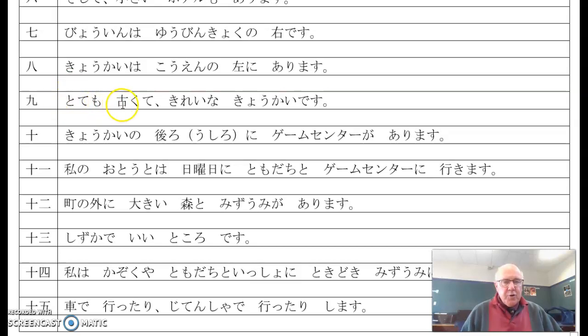Totemo furukute kirei na kyokai desu. This kanji here, furui, means old. So furukute kirei na kyokai desu.